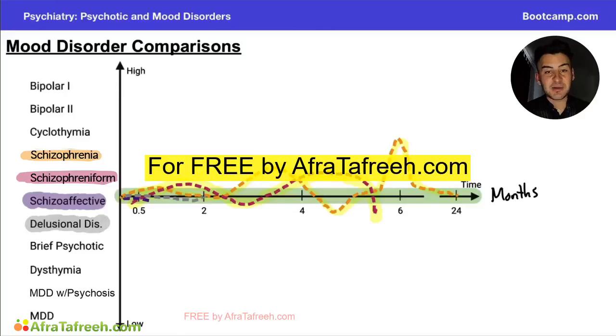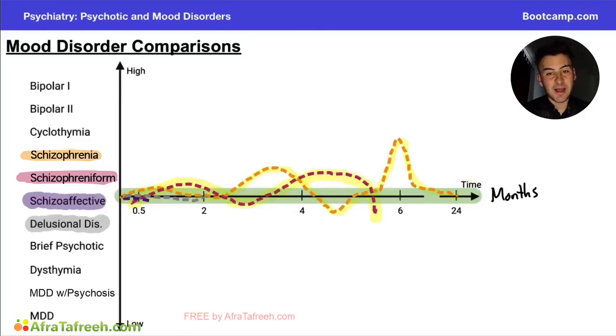All right, guys, let's start comparing some of our mood disorders here in our graph. And remember, in this graph, time is going to be on the x-axis. Here, we're talking about months. And on the y-axis, we're going to have high energy, high moods here, and then low energy, low moods here. Now, we'll start off by talking about schizophrenia, and this is going to be our orange line.